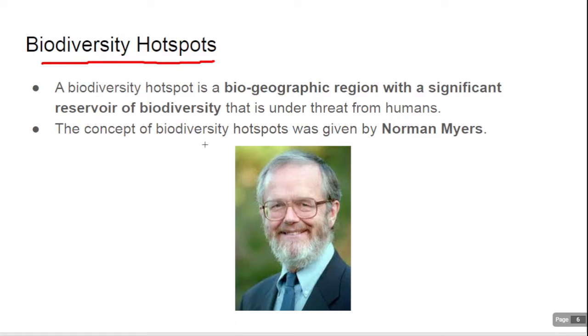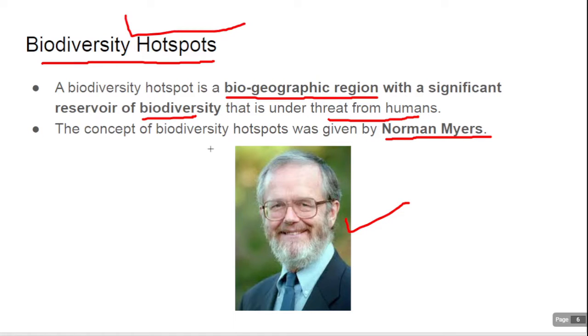The concept of biodiversity hotspot was given by Norman Myers. A biodiversity hotspot is a biogeographic region, which means inside a geographic region we have a biodiversity region with a significant reservoir of biodiversity that is under threat from humans. So if these conditions are happening, then we call it a biodiversity hotspot.